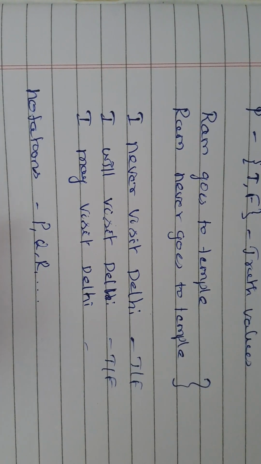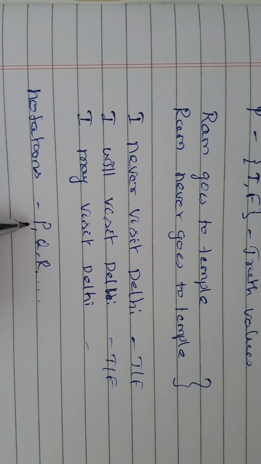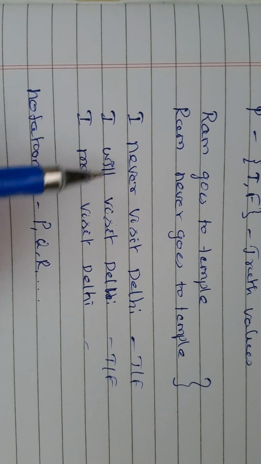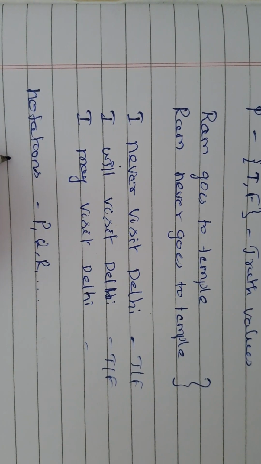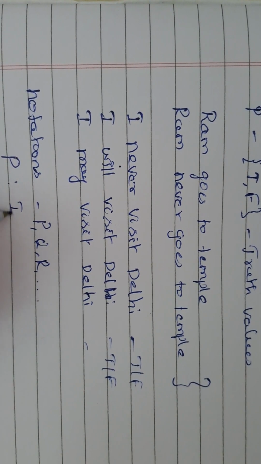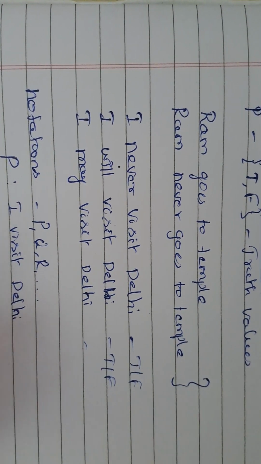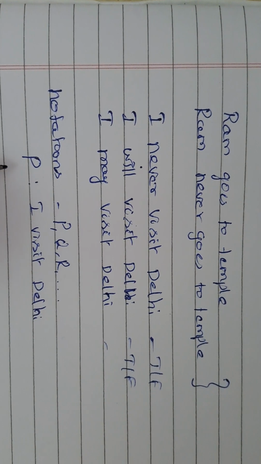When we define a proposition, we should always take a positive statement. For example, if I want to take I never visit Delhi, I can fix p as I visit Delhi, and then I can take the contradictory of the statement p.